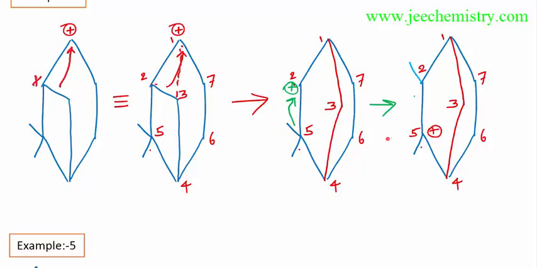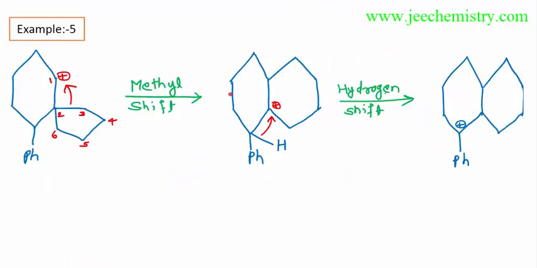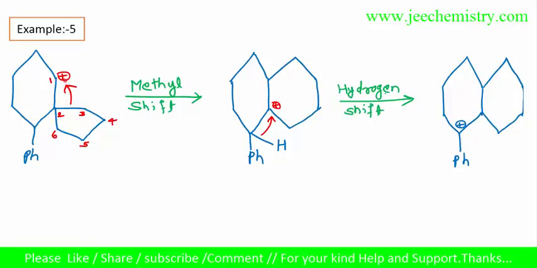That's why this methyl is shifting. Now this methyl has come to this position. This is a more stable carbocation. That's why in this way an expansion occurs and a rearrangement is happening. A methyl shift occurs to become a more stable carbocation. Here in this structure, there is a shift of this methyl. A carbocation will come to this position. Now this carbocation will come to this position. So we can count the numbering. Here it will shift to this position.